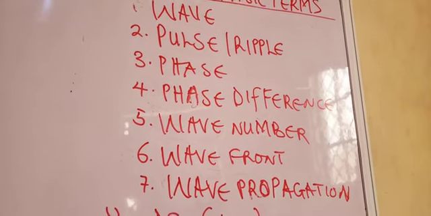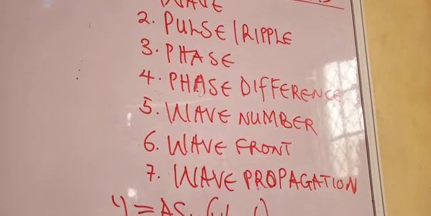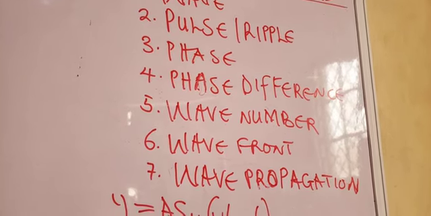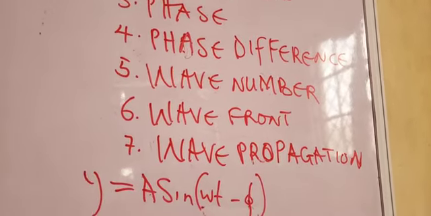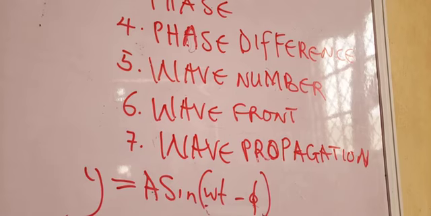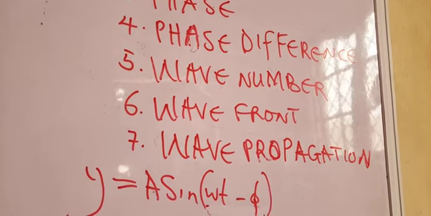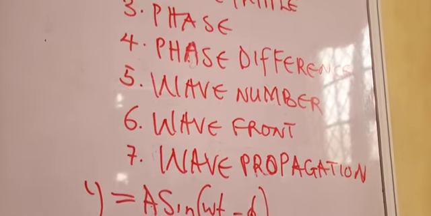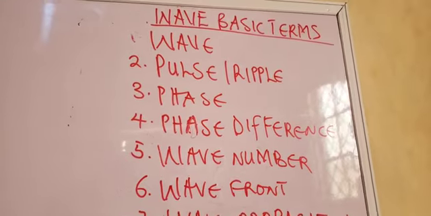For electromagnetic waves, for instance, they don't need a material medium, they travel through space. So how the electric and magnetic fields vibrate as waves move in space is also referred to as wave propagation for electromagnetic waves. So I hope these descriptions will help you in your journey studying waves.